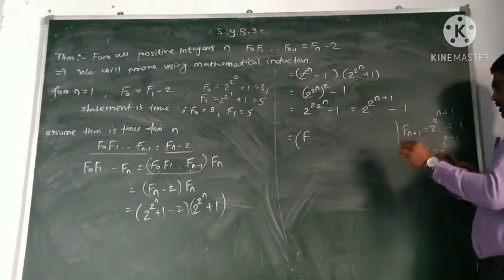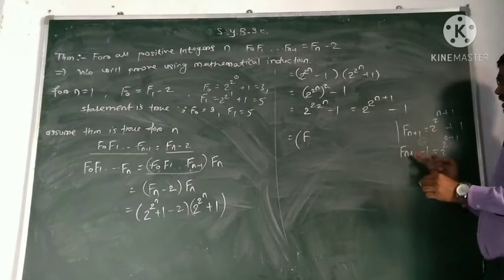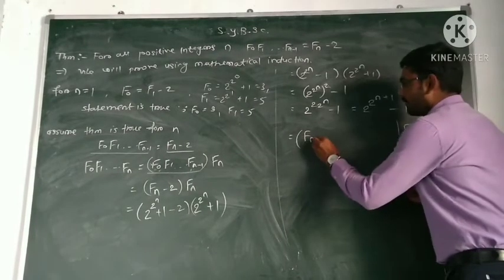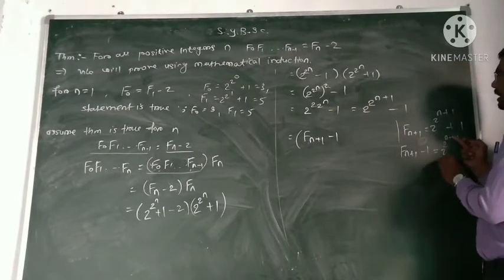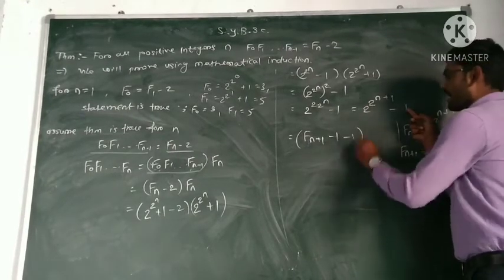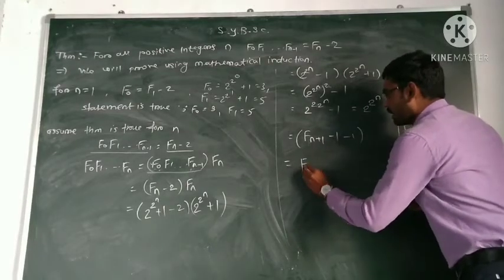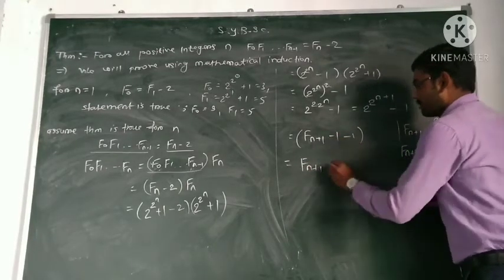F_{n+1} minus 1 is the value of 2 raised to power n+1.